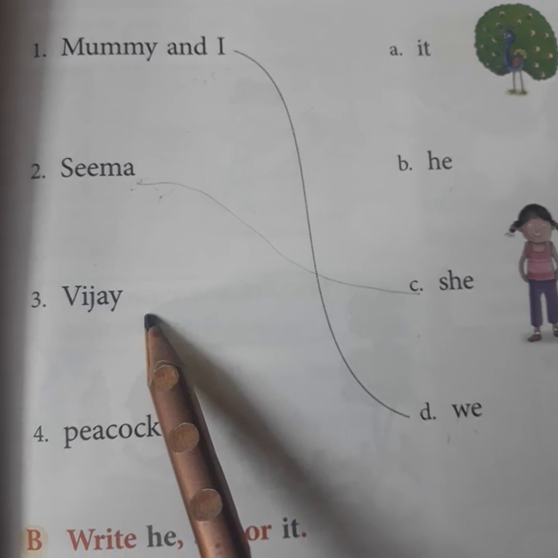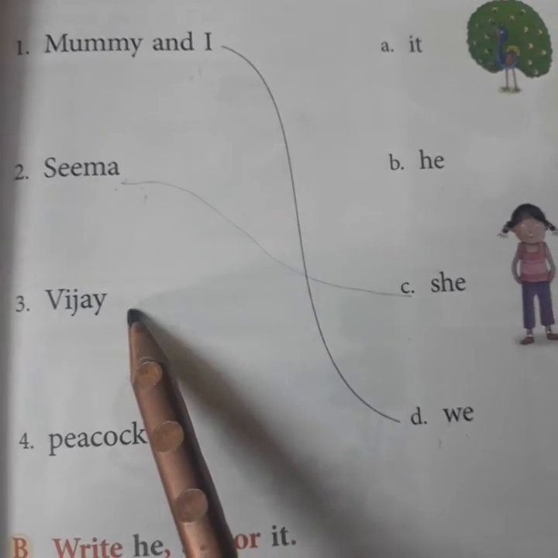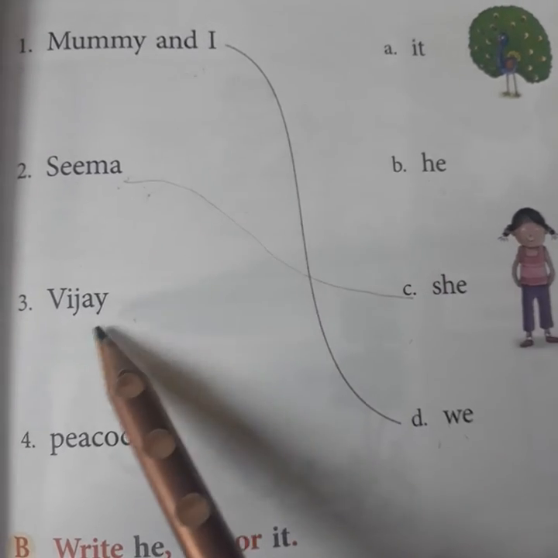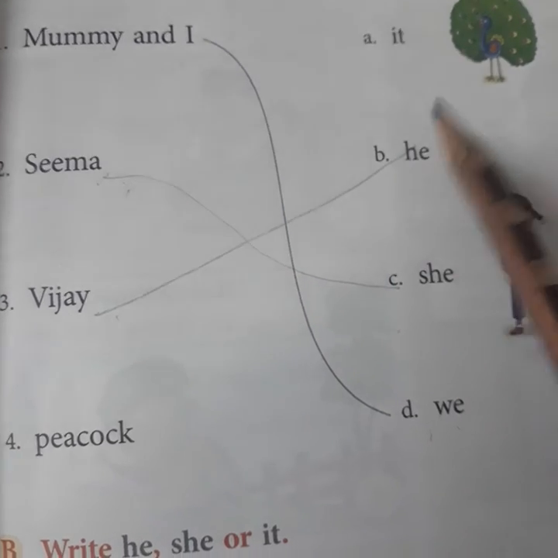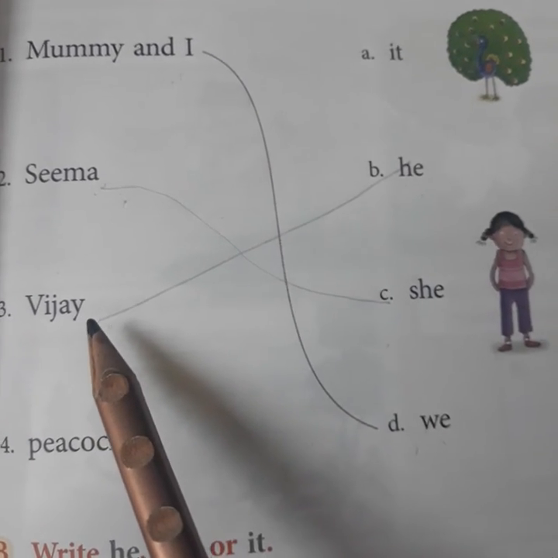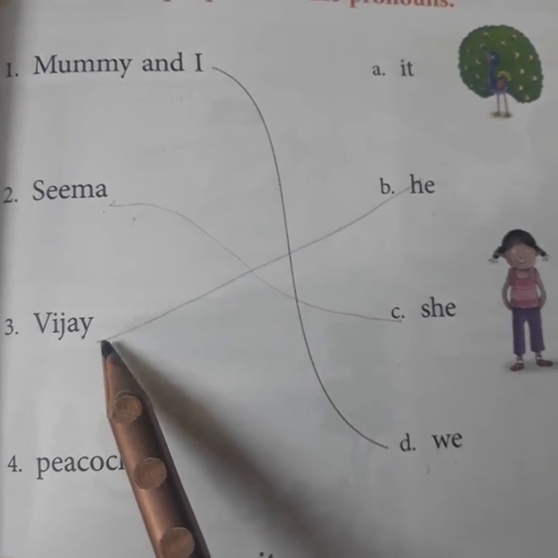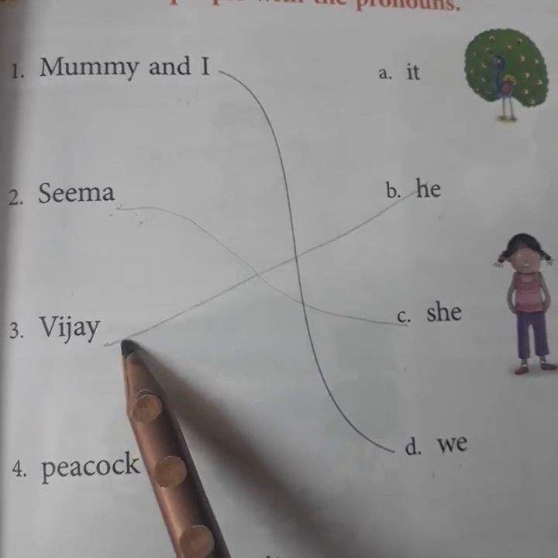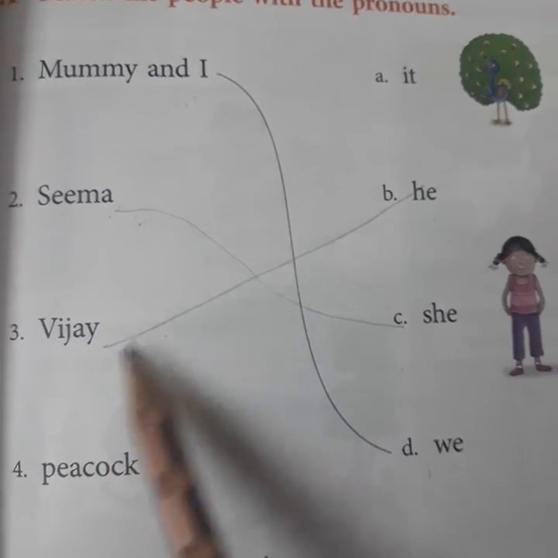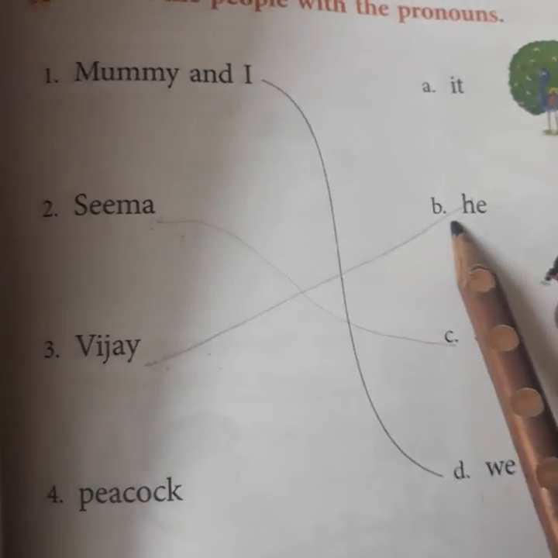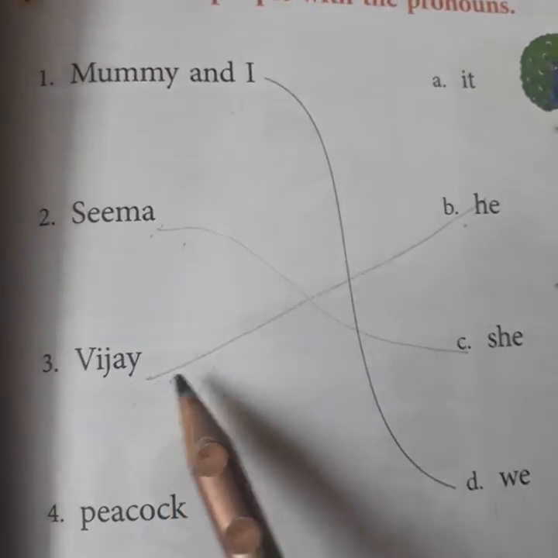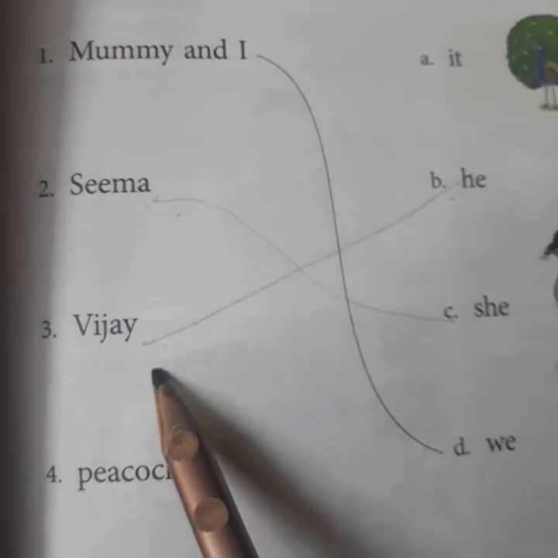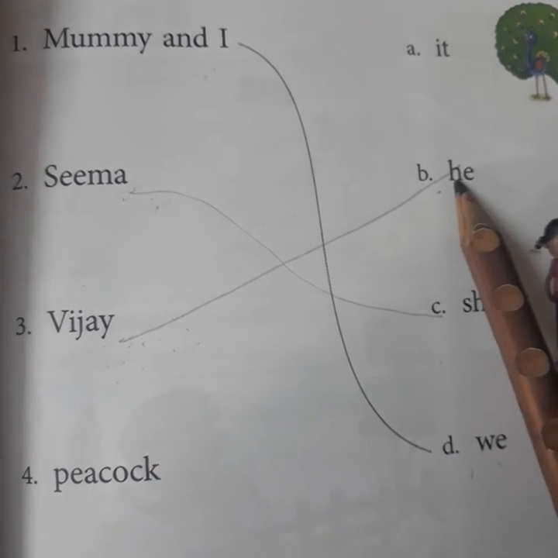Vijay. Vijay is the name of a boy. For boy what do we use? He. Okay, tell me one thing. If here it would have been written like Vijay and Anil, two boys, then also it will be he. No. Then we will use they. Because Vijay is one here, so we have used he.